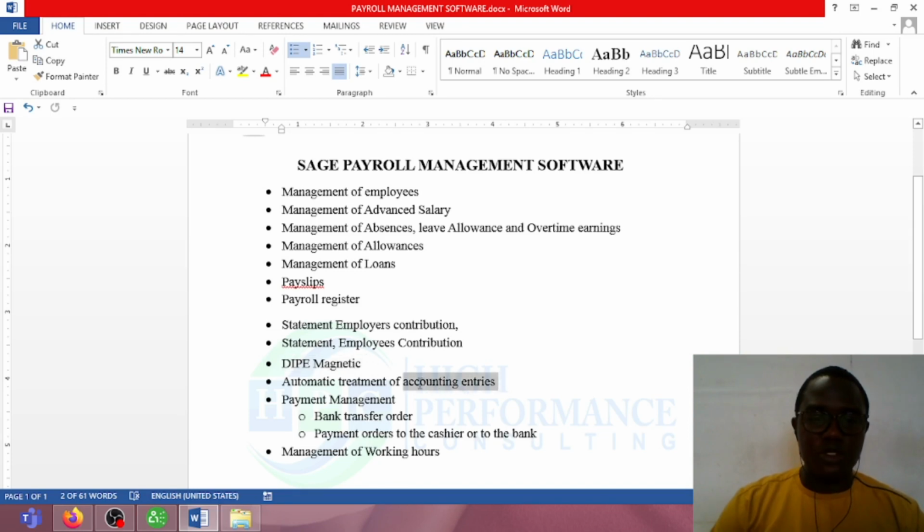I've equally configured the software to be able to pass the accounting entries relating to the treatment of salaries automatically, meaning that you can simply print the accounting entries or export them to Microsoft Excel and then incorporate them into your own accounting software.